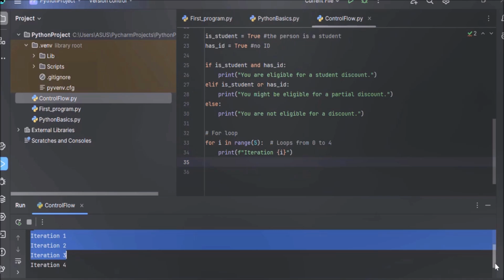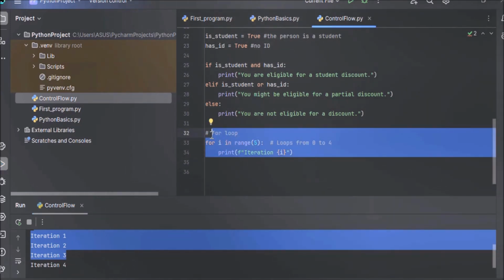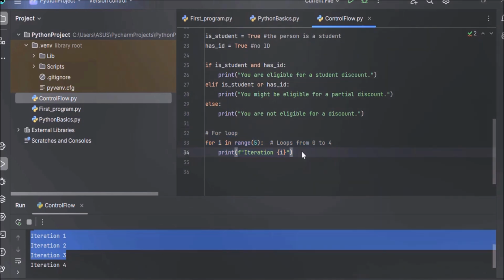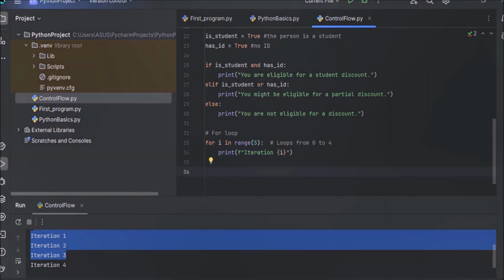So this code is using a for loop to iterate over numbers starting from 0 to 4, and on each iteration it prints the current value of i in the message iteration i. I hope you guys have understood how for loop works. Now let's move on to while loop and understand while loop with the help of an example.